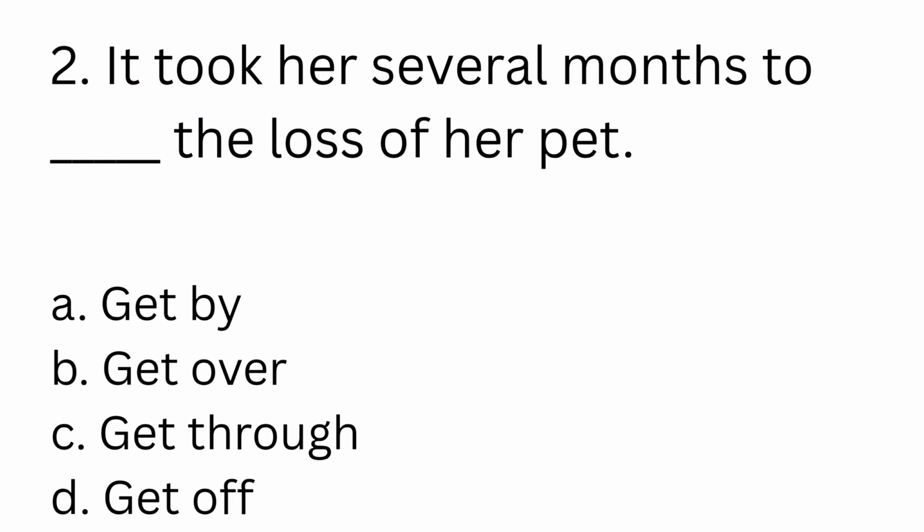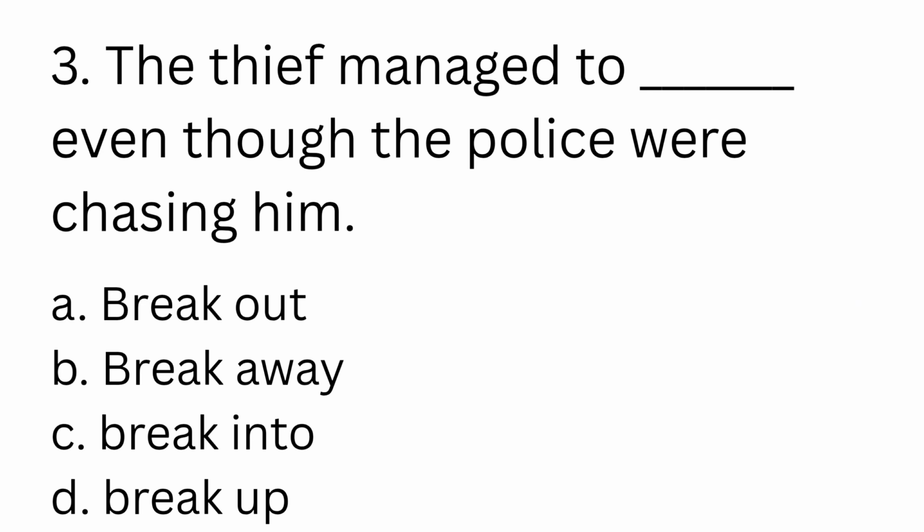Now let's move to the next sentence. The next sentence again is a very interesting sentence. It says, the thief managed to dash even though the police were chasing him. The thief managed to dash even though the police were chasing him. Now you have to understand that the context is very important.